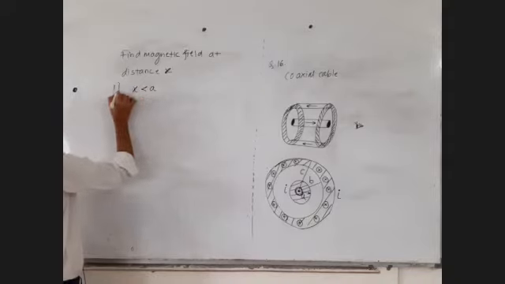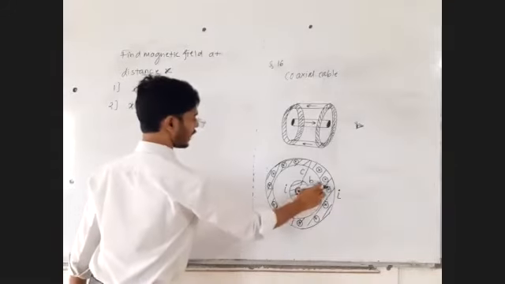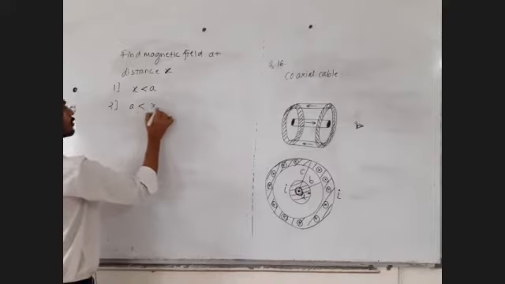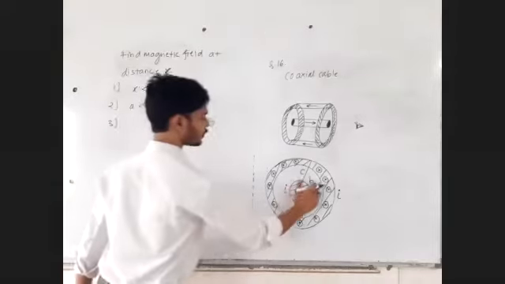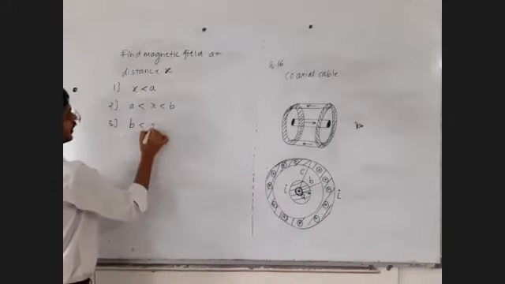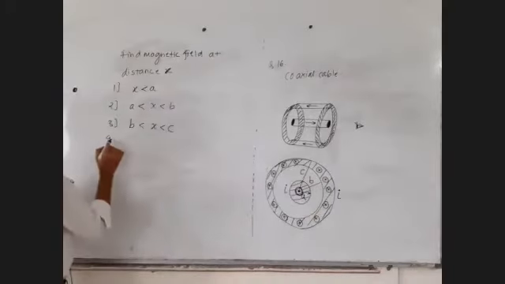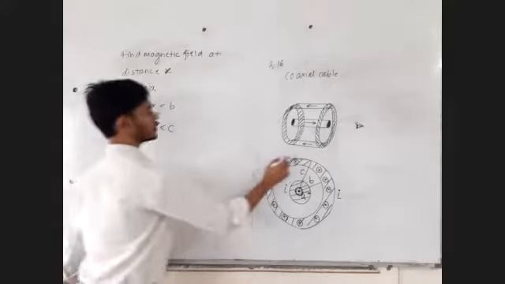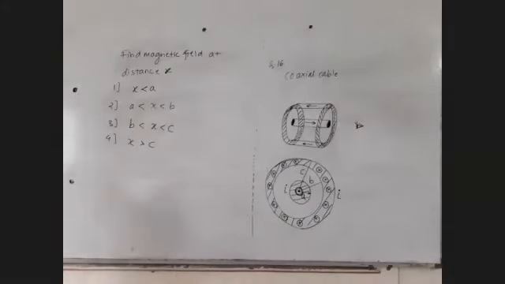Case 2: when X is in between a and b, more than a but less than b. Case 3: when X is in between b and c, that is very tricky. Case 4: X is outside the outer wire, X is more than c.